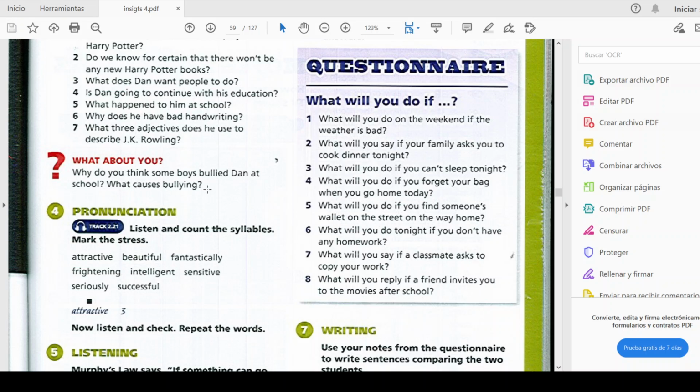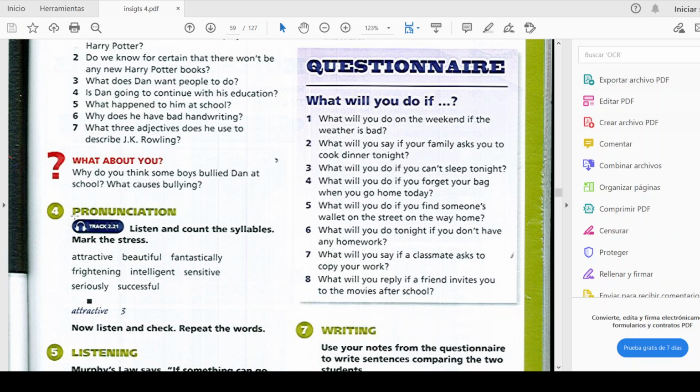What causes bullying? You can think about the causes of bullying and we can share our ideas next Saturday. So think about this. Obviously, answer this question: why do you think some boys bully Dan at school? That is going to be based on the reading, and also you are going to think about the causes of bullying. So we're going to discuss a little bit about this interesting topic.